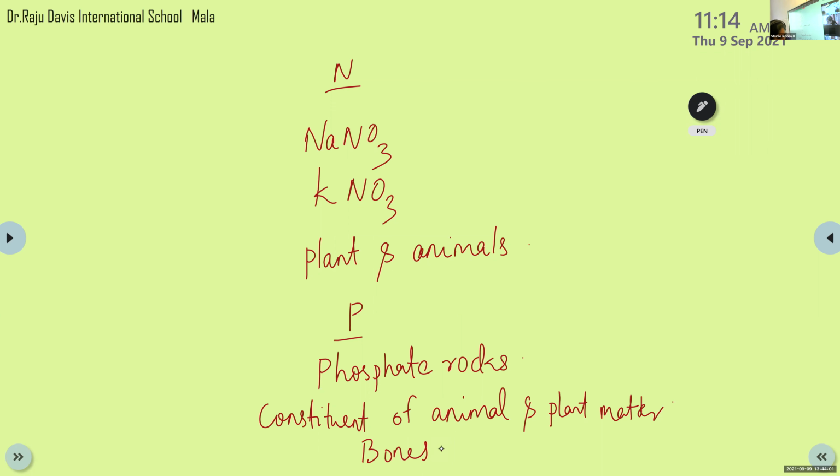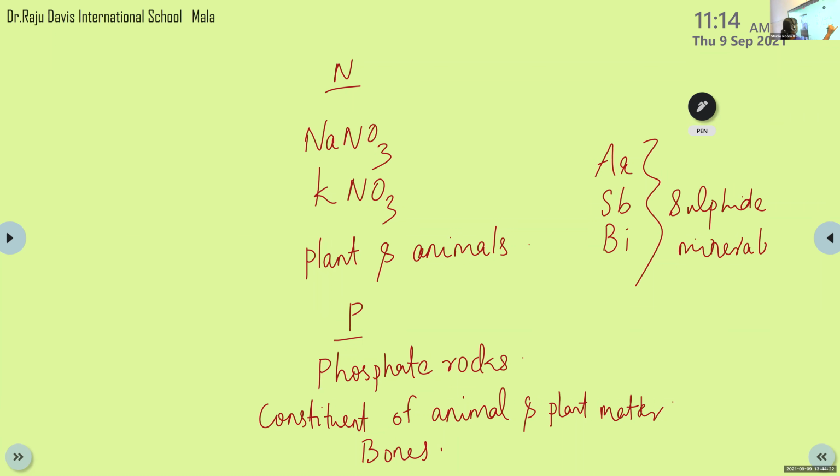Then arsenic, antimony, and bismuth. These three elements are found as sulfide minerals. Clear, children?